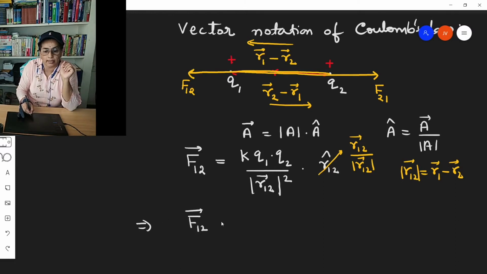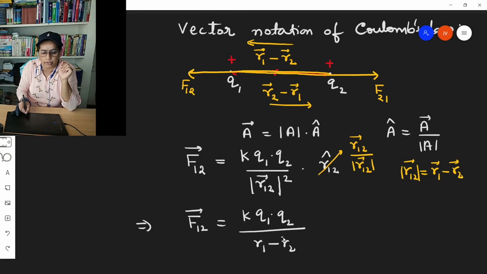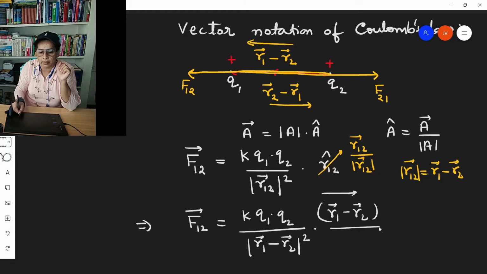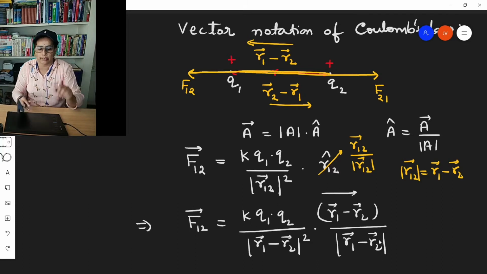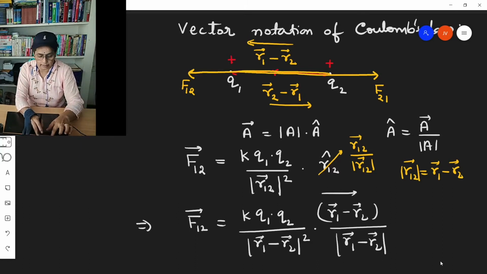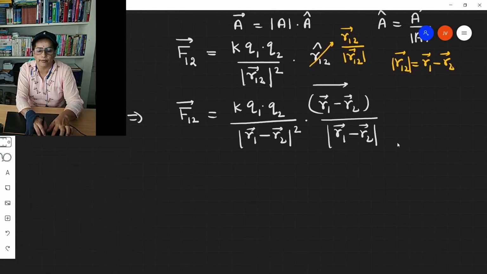So F12 vector is K Q1 into Q2 by mod R1 minus R2 square times R1 minus R2 vector by mod R1 minus R2. And these denominators are in mod form.